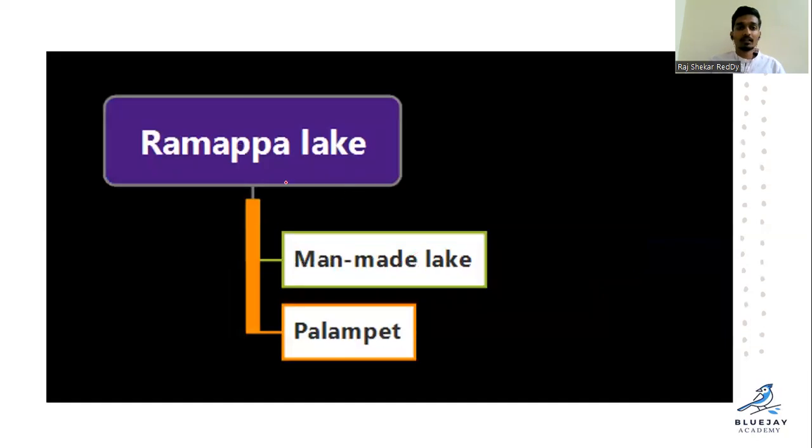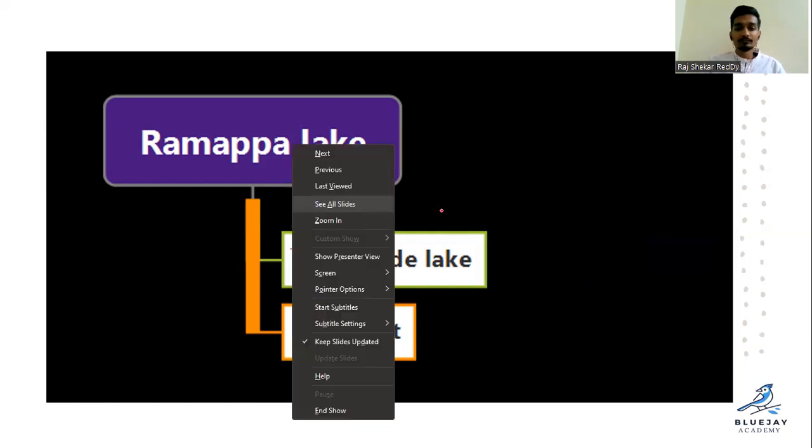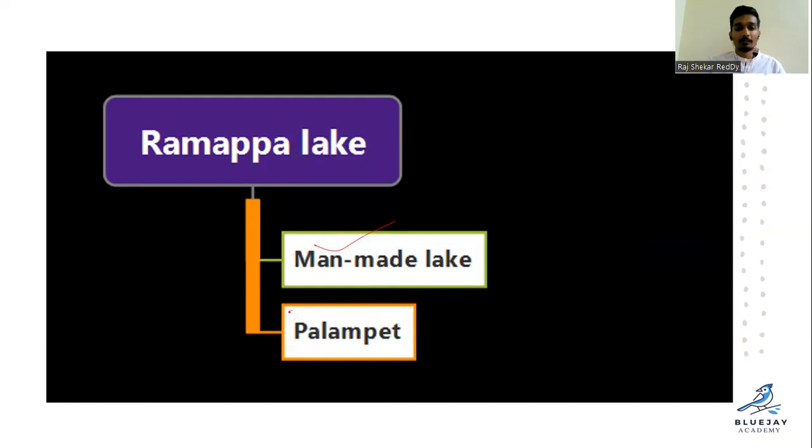So this is it, and next Ramappa Lake. It is a man-made lake in Palampet. Ramappa, you know, along with that lake you also hear the temple name Ramappa Temple. It is the only temple which is named after its sculptor. The sculptor is the one who designed and got the temple built.